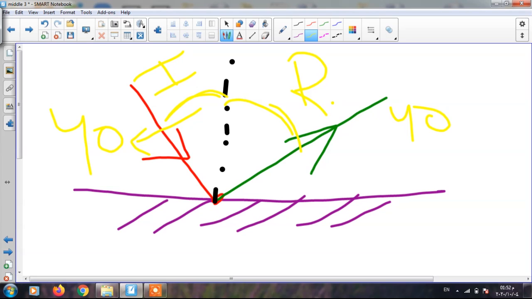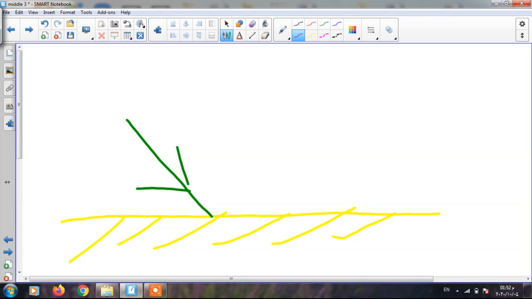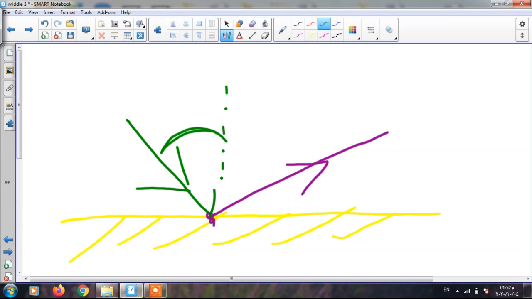Another example. If I told you this is the reflecting surface, this one the incident light ray, this one the reflected light ray, here the point of incidence, and we will put the normal here. If the angle of incidence equals 20, what about the angle of reflection?